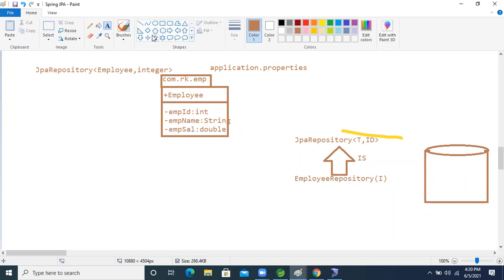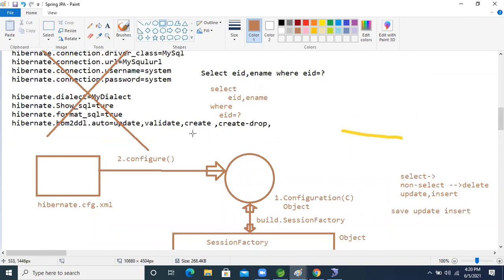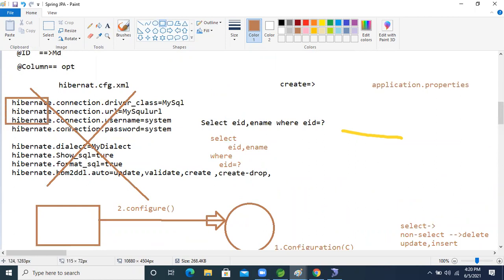Next, to activate this repository, internally Hibernate is working. So how many properties do we need? First, connect the database. For connecting the database, some predefined keys are given by Spring Boot.